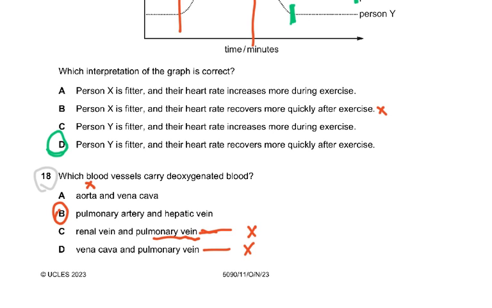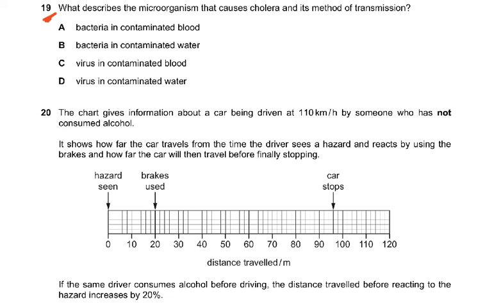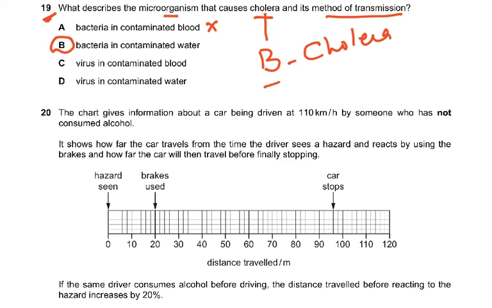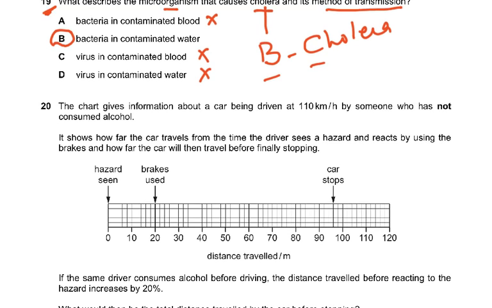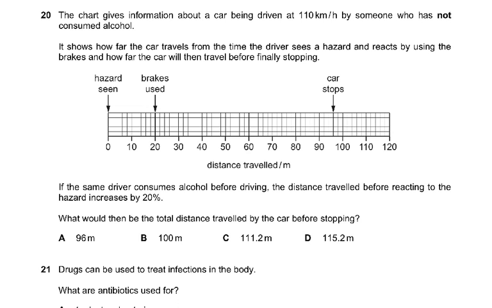Now coming to question number 19, which describes the microorganism that causes cholera and method of transmission. Cholera is a bacteria and it's not in blood, it's actually in water. So that is why the answer to question number 19 is B. Virus, no, please everybody must know cholera is caused by a bacteria. So bacteria and contaminated water, not with blood, and it's not a virus, so these were also wrong. Then coming to question number 20. Now that's a very nice question.